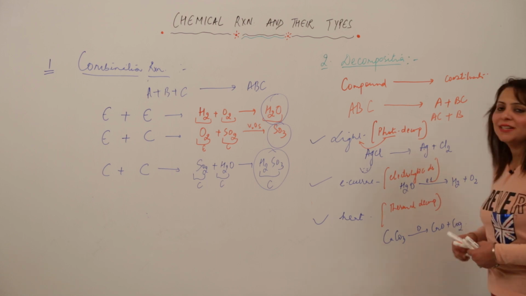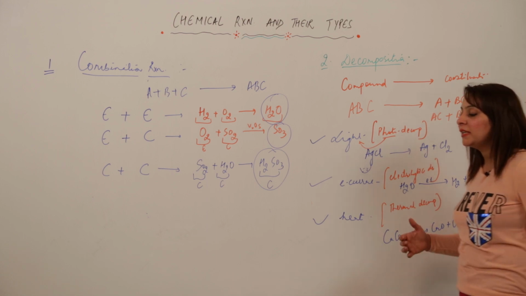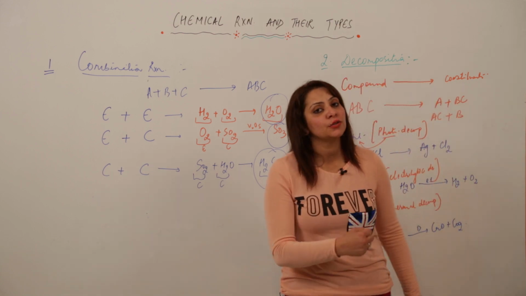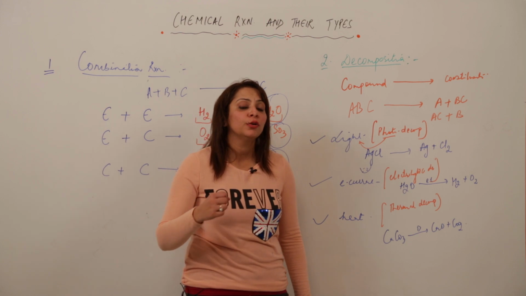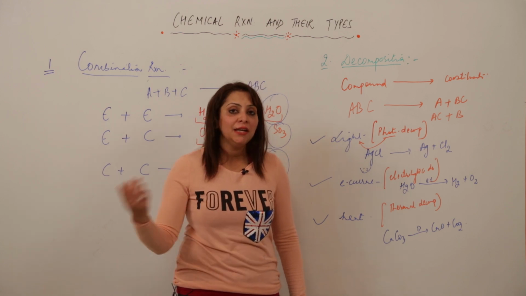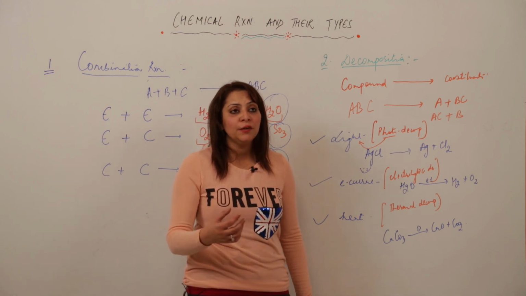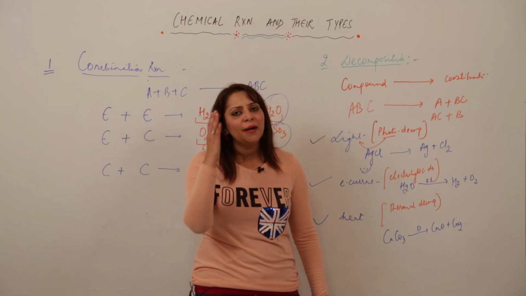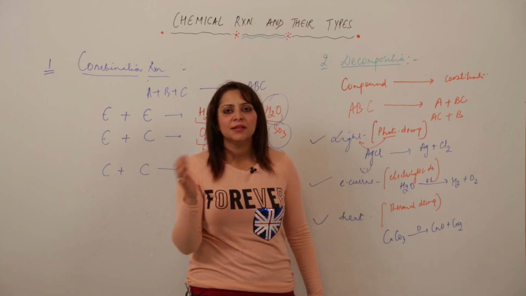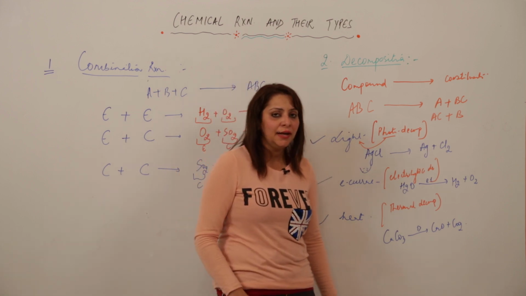You know why I am using the same examples again and again? Because I want that you should have a few chemical reactions in your hand, because once you have a few chemical reactions in your hand, you will have the idea for many other chemical reactions. So just be first well versed with a few examples, then you will automatically have the idea how this happens and is going to take place, right?